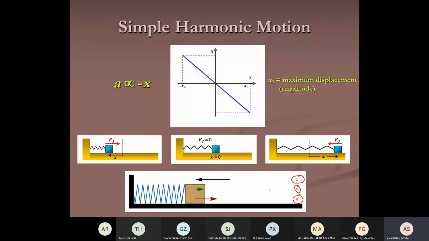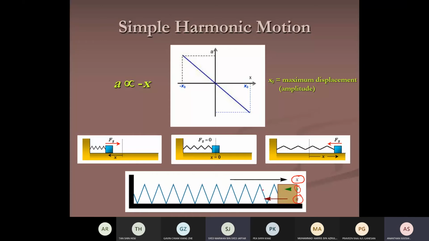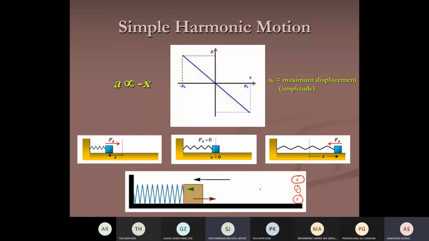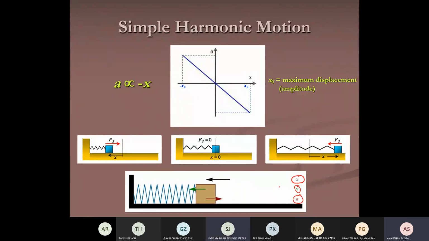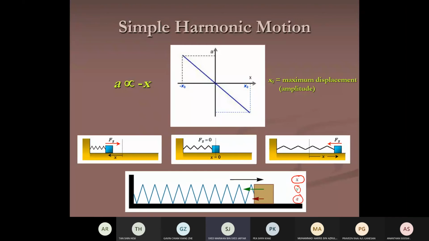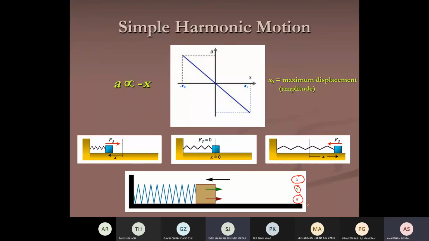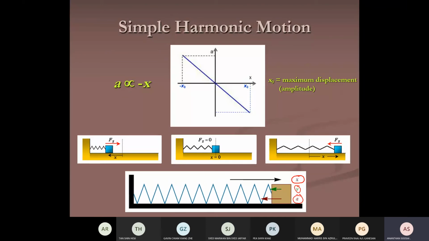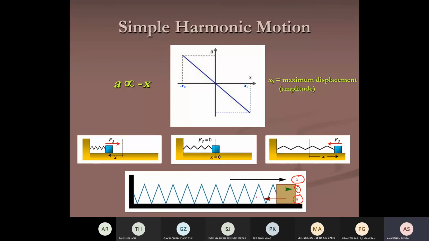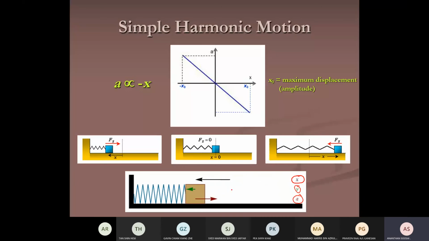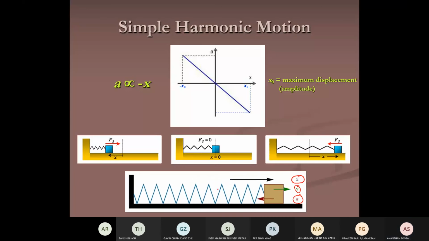I think in Form 5 additional maths you learned a topic, motion in a straight line. When a particle makes a turn, the velocity becomes zero. The velocity will reach zero at that moment. So that's what this animation is trying to explain. The acceleration is directly proportional to the displacement, and we are adding another quantity, velocity. Velocity becomes maximum at equilibrium.